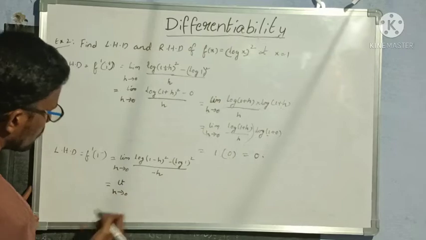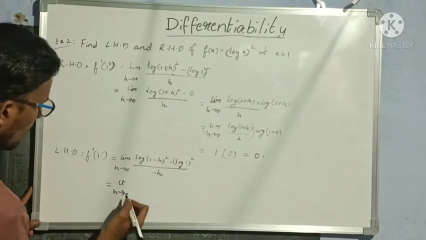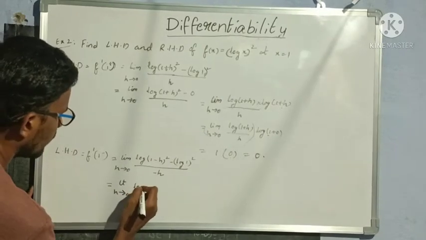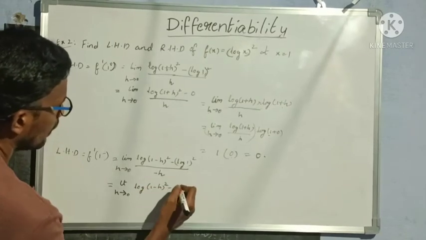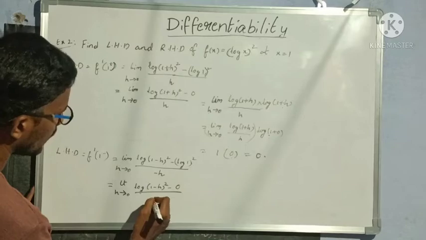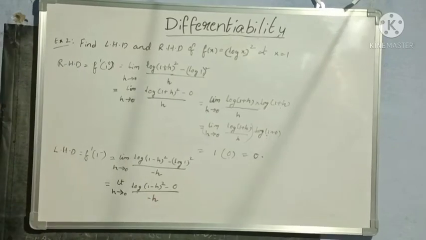So that is equal to limit h tends to 0. Now again log of 1 minus h whole square minus log 1 value is 0. 0 square anyhow is 0 only, by minus h.